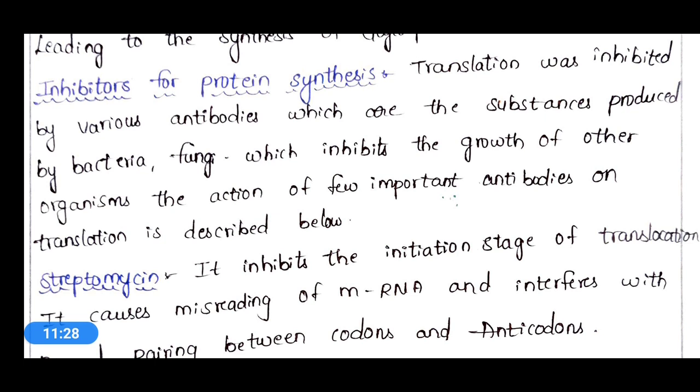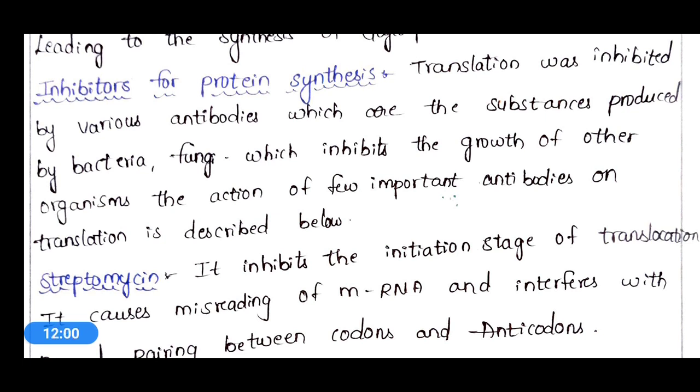Inhibitors, we all know, are chemical components which stop the activity of translation. These are mostly inhibited by antibiotics.